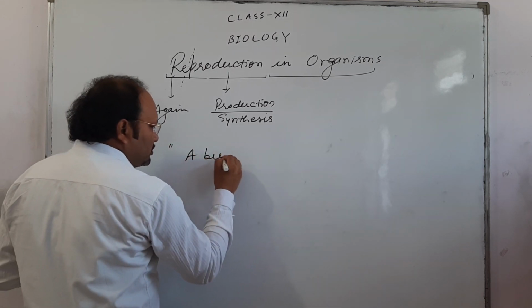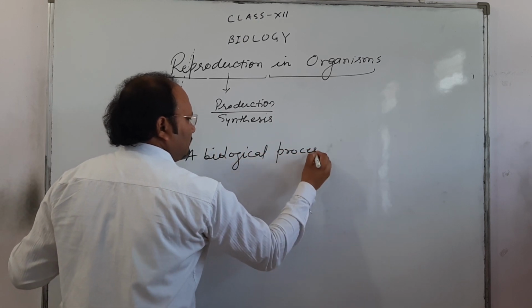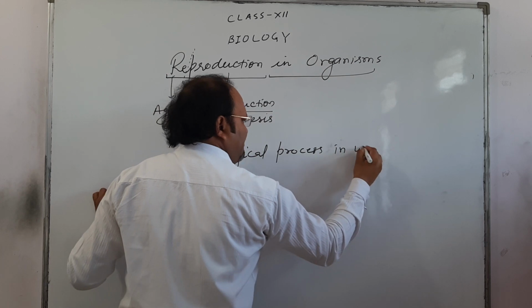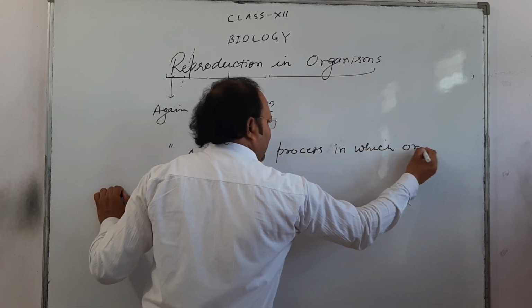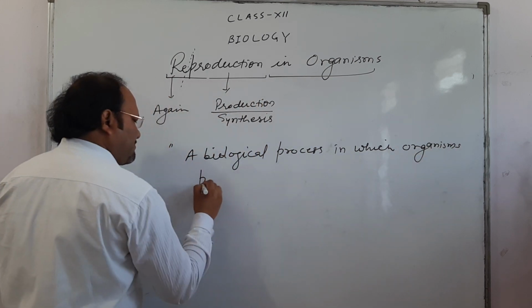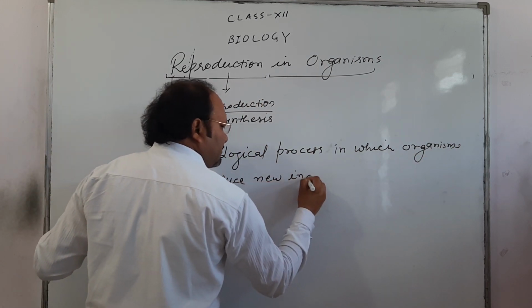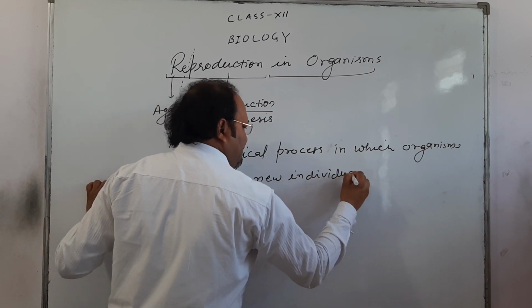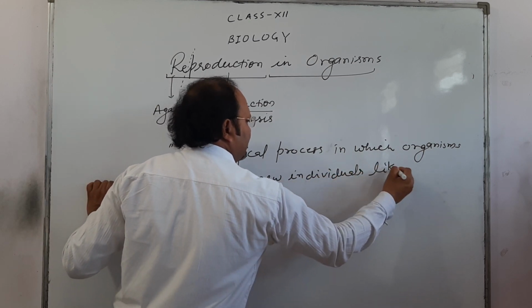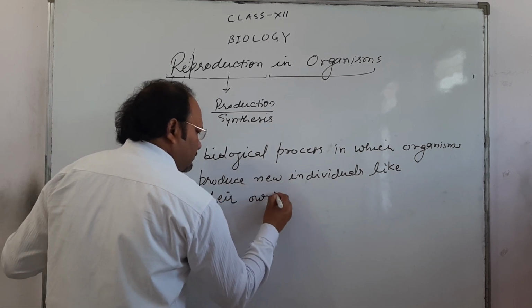A biological process in which organisms produce new individuals like their own.